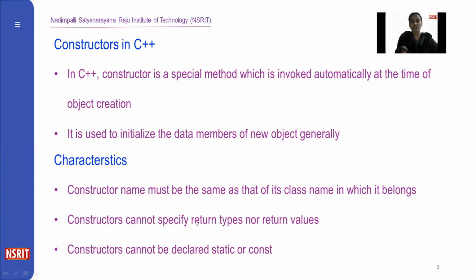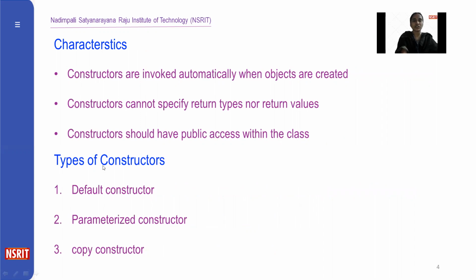Constructors cannot specify return types nor return values. Unlike functions, where we must specify the return type, constructors need not specify return types. And constructors cannot be declared as static or constant, whereas functions can be declared as static or constant.